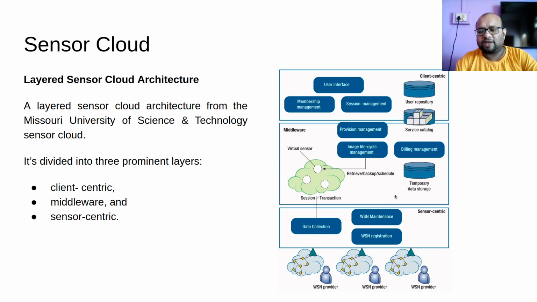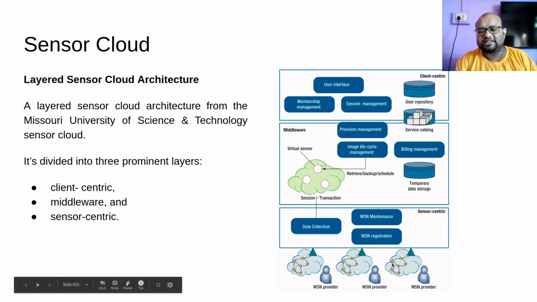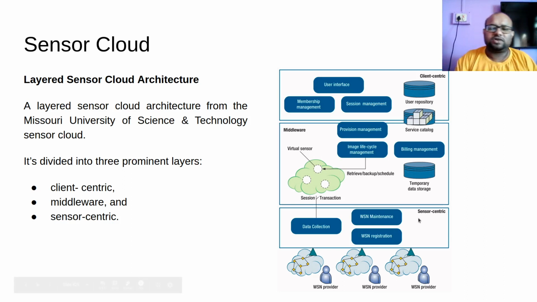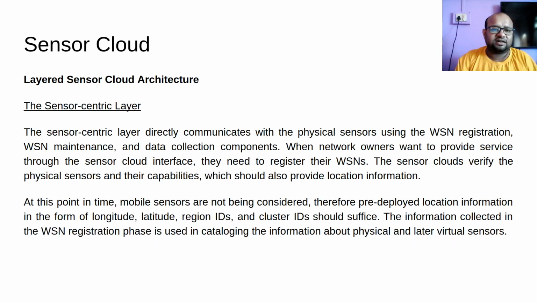Alright, apart from this are all the modules in the middleware. Below that I will have this sensor centric layer, where I will have this data collection module, WSN maintenance module, and WSN registration module. We talked about all this. Below this sensor centric layer will be the actual sensor WSN network and the actual sensor nodes, and they will be owned by some WSN provider. So this diagram explains this layered sensor cloud architecture. There are 3 layers and all these different components.